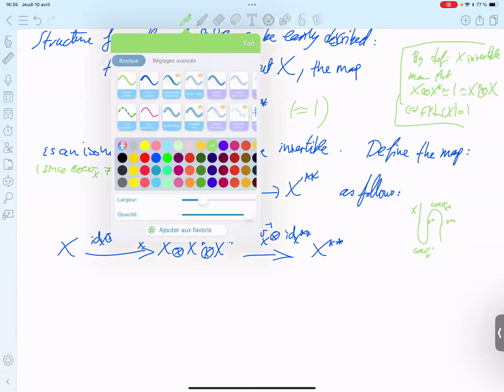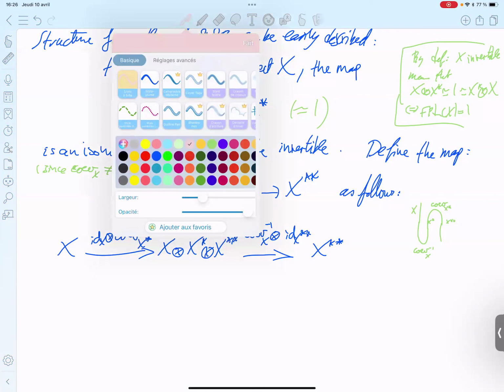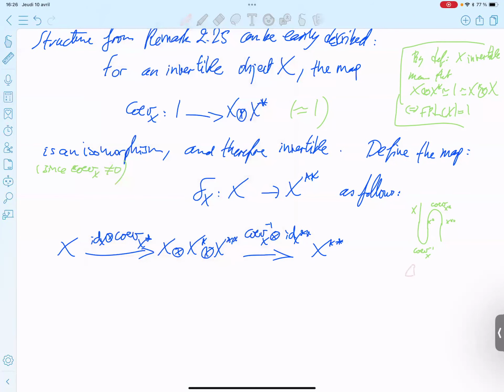And be careful. It is different from the evaluation map of X star. Here it's from X star tensor X to 1. Here it's from X tensor X star to 1. So this is not the same thing, and it's not a zigzag relation.